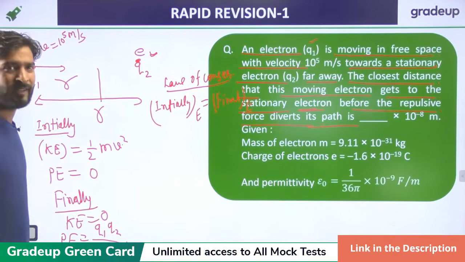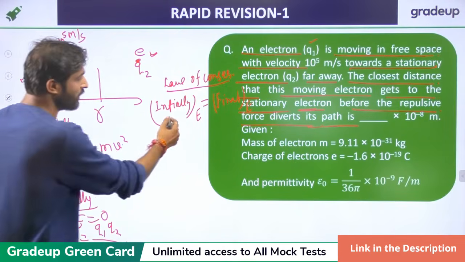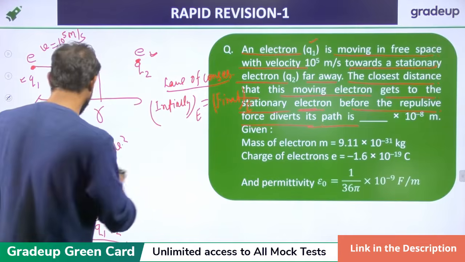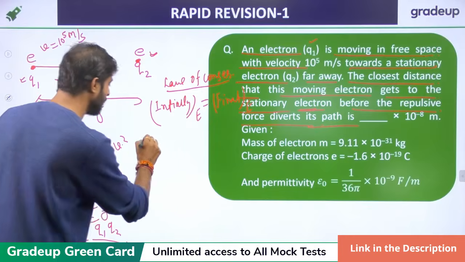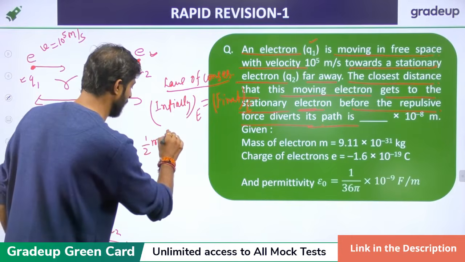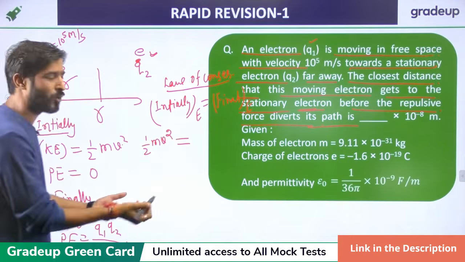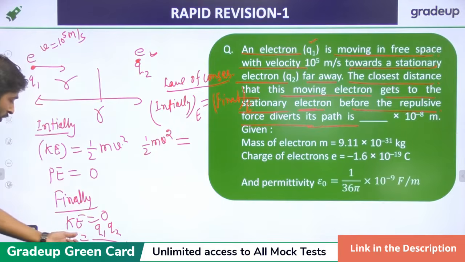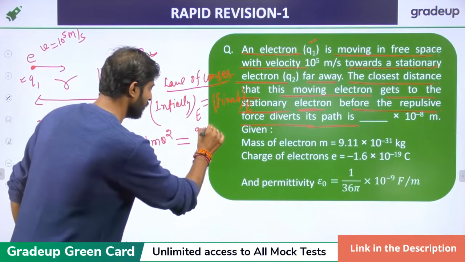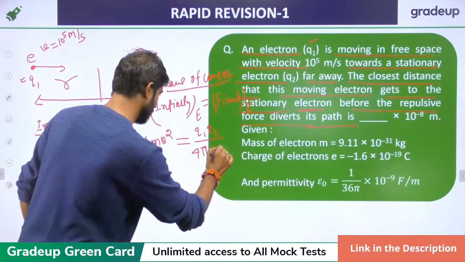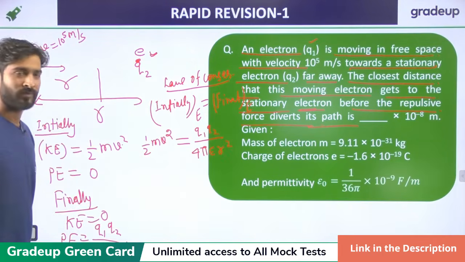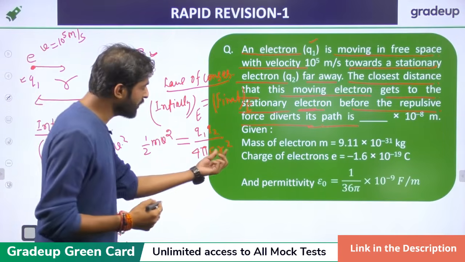So in this case, initial energy is equal to final energy. What is the initial energy? The sum of half mv square plus 0, so it becomes half mv square; I'm not writing the 0. And the final energy is Q1 Q2 upon 4 pi epsilon r, right?